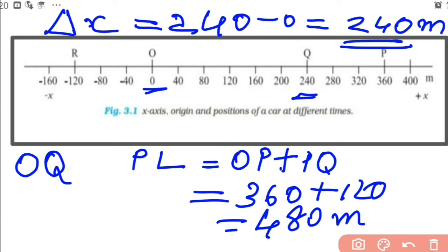So what is the displacement in this case? 240 meter. So path length or distance we got as 480 meter and displacement we got as 240 meter. So are they same? No. But for the motion from O to P, we got the magnitude of displacement and the path length to be same. Here the magnitude of displacement is 240 meter, path length is 480 meter, both are different.